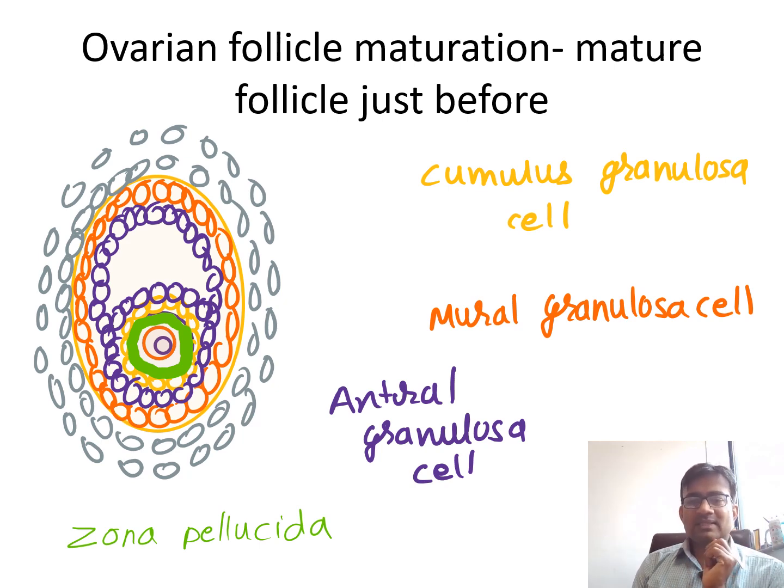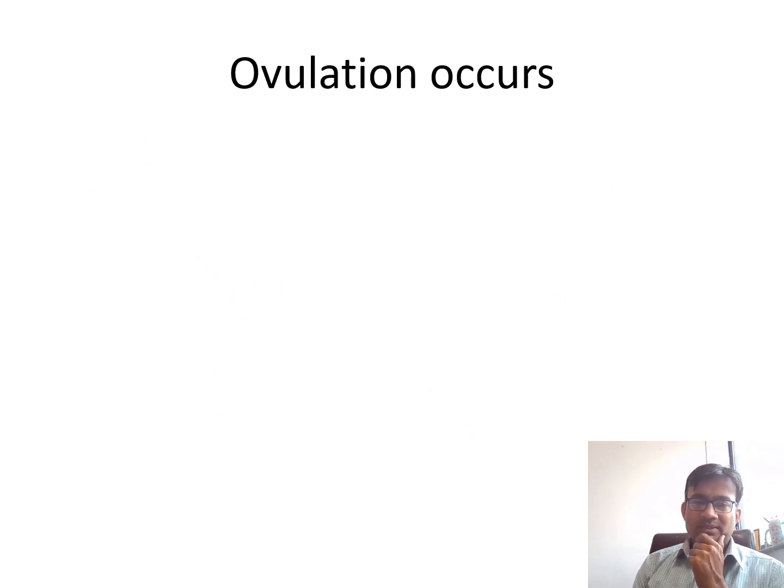Whatever stages I have mentioned, in many books the earlier stages are labeled as primary follicle and secondary follicle. Then as it progresses, it is called tertiary follicle, and the final stage is called Graafian follicle. So this is how the ovarian follicle goes through maturation.